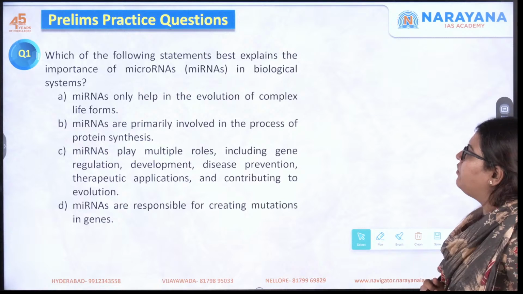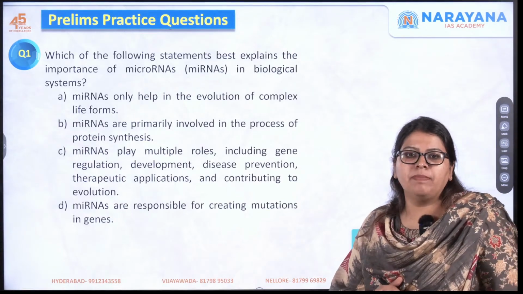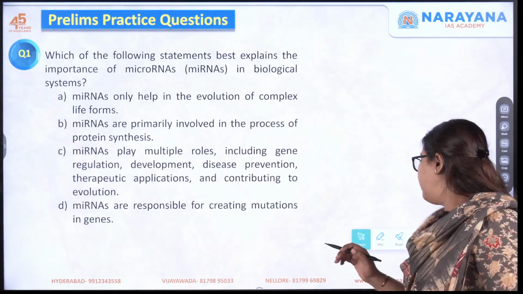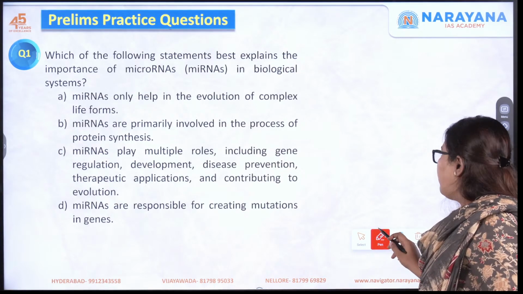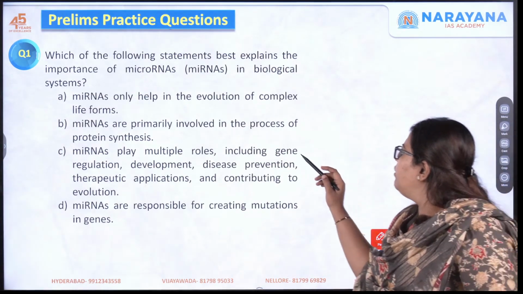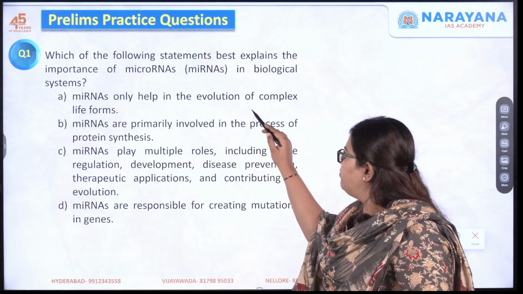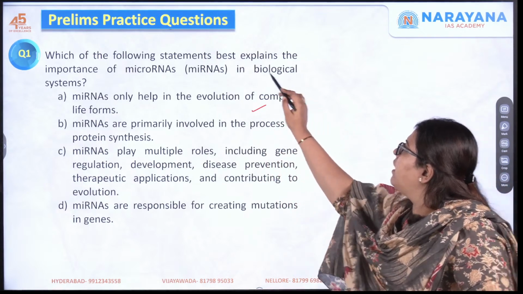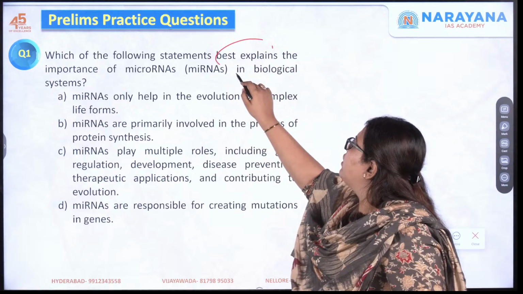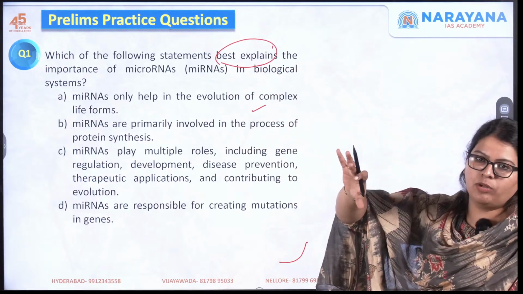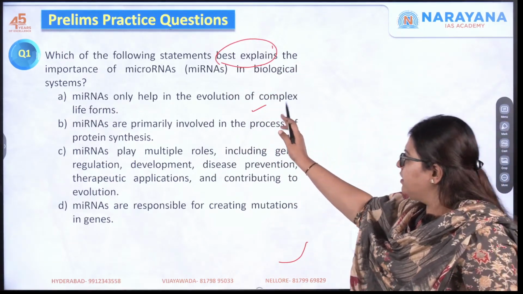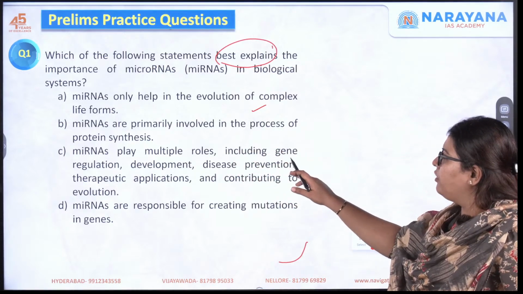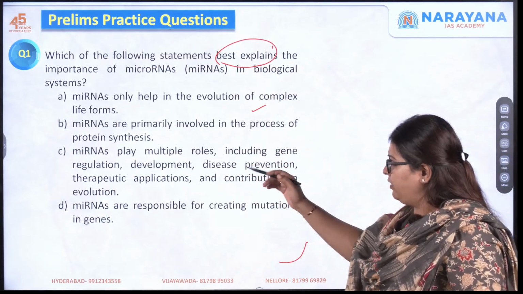The first question reads, which of the following statements best explains the importance of microRNAs? So from the discussion, they help in the evolution of complex life forms. Yes, this is correct. But here it asks which best explains. So whichever statement is the best suitable option, we'll choose it. They are primarily involved in the process of protein synthesis.